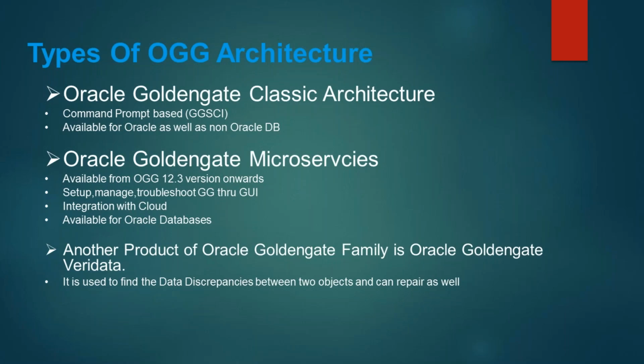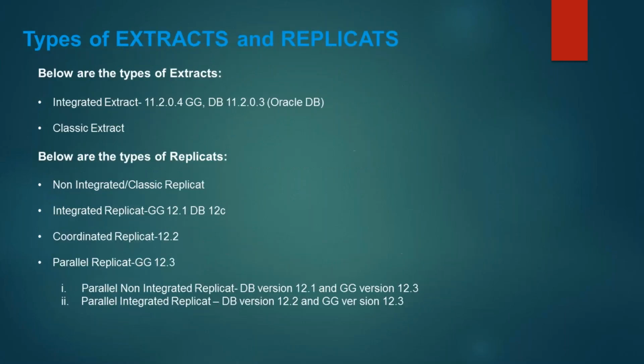Okay. So you have two different types of architecture, classic and microservices, and Veridata is another product in the Golden Gate family. Another thing is Golden Gate certification. If you are looking to be Golden Gate certified, 1Z0447 is the certification code. Veridata constitutes 10 to 15% of the questions. The remaining come from classic and microservices architecture.